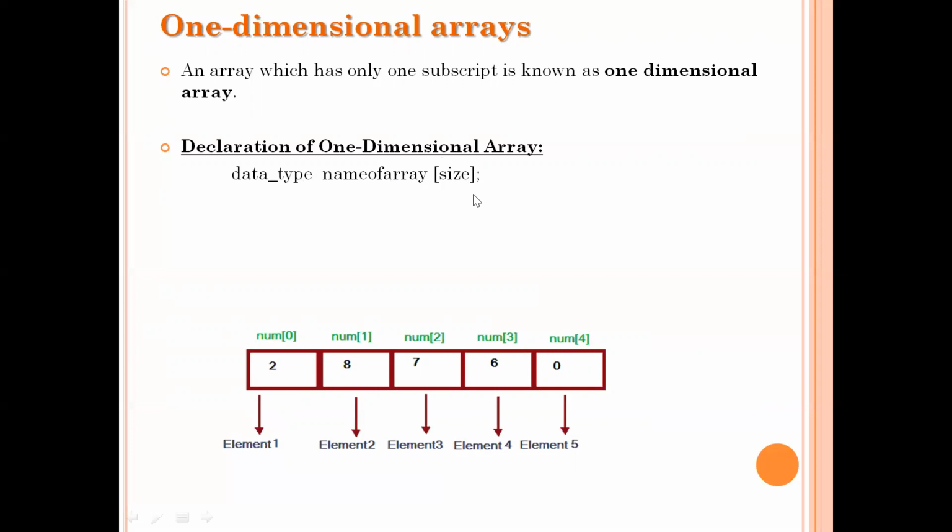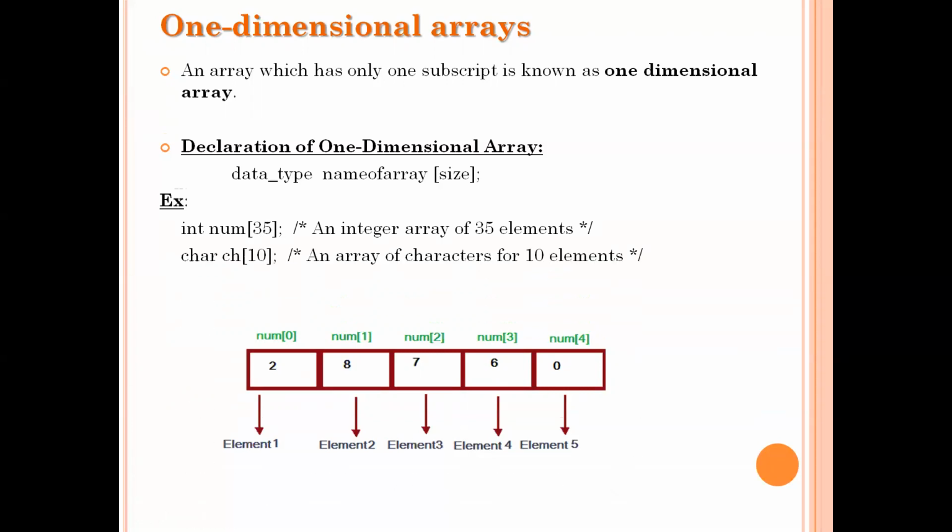Inside this square bracket, we need to specify the size of the array. Let us see an example declaration statement. Here I am declaring int num[35]. The meaning of this statement is that the data type of this array is integer, the name of the array is num, and the array is holding 35 elements.